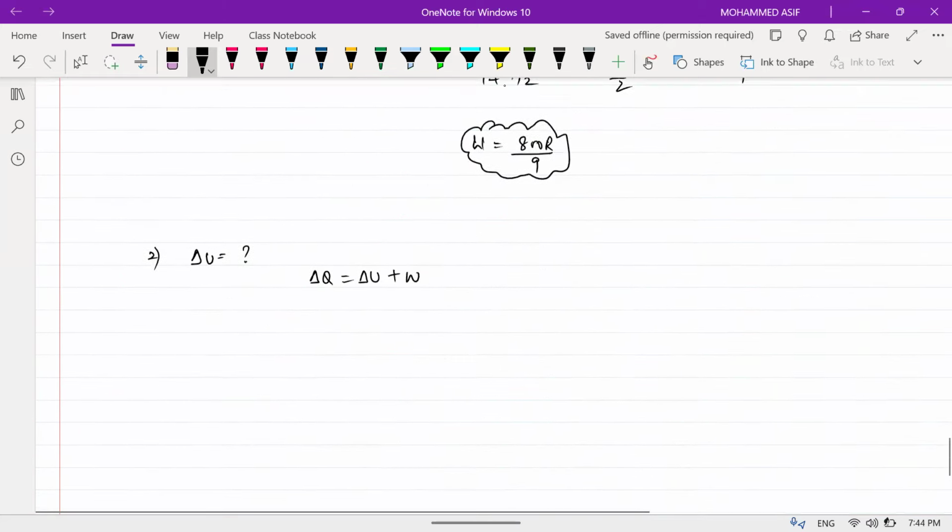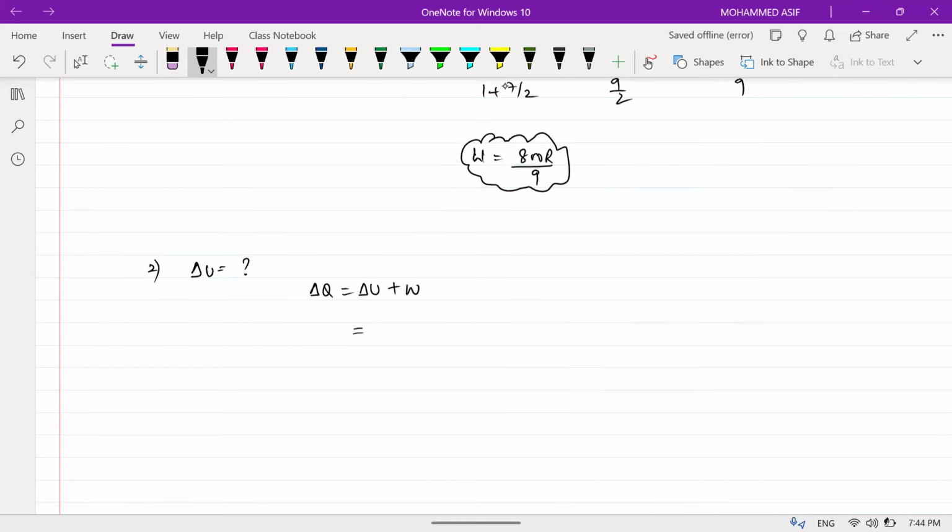Second question, delta Q is asking. So delta U will be equal to how much, beta? f by 2 nR into delta T plus work done. Work done is how much? Right now we got 800 into R divided by 9, just now we got above. What type of gas is it? Monatomic. So for monatomic, number of degrees of freedom is 3. 3 by 2, number of moles 2 into R into temperature 500 minus 300, plus 800 into R divided by 9. This 2 will get cancelled.